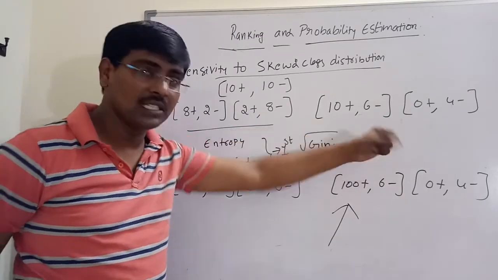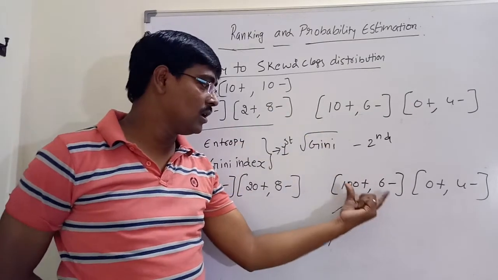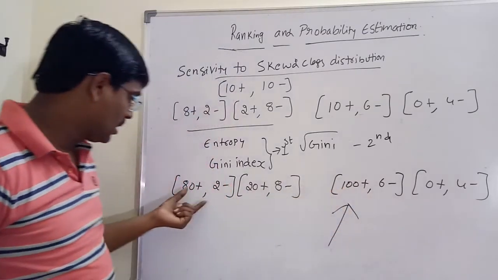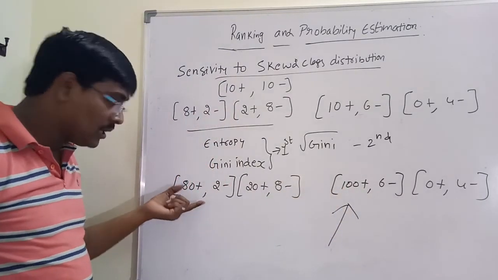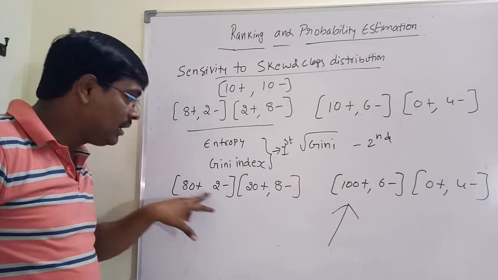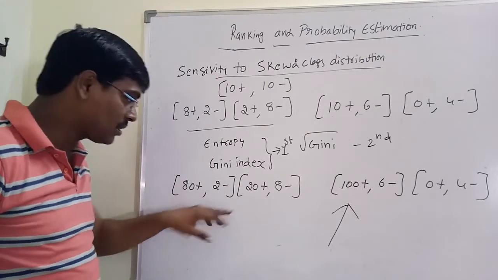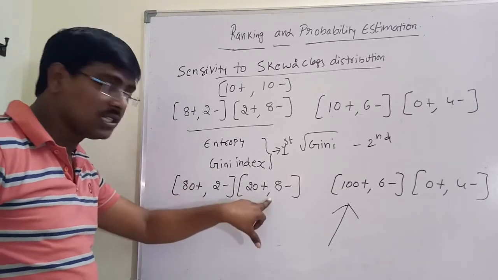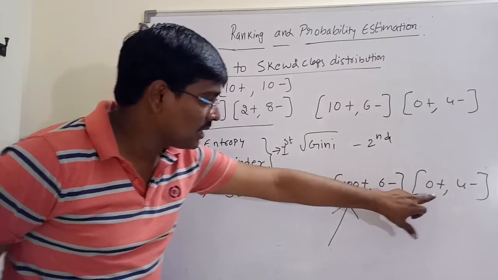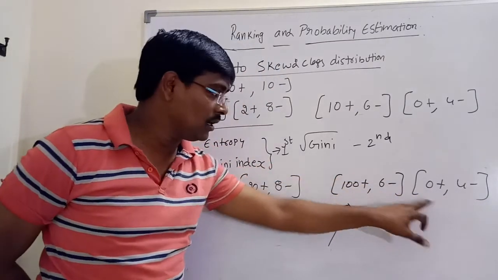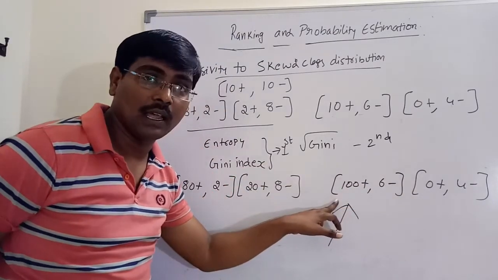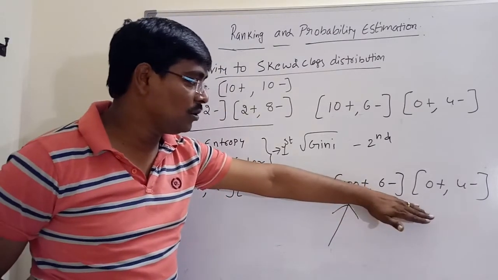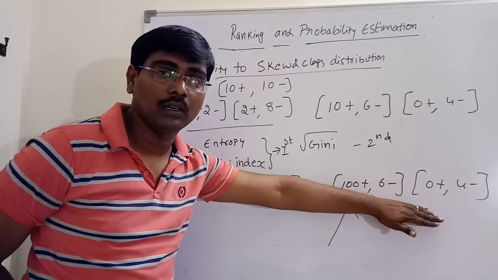Compared to 100, 6 is a very minute value. Even though 80 and 2 is also good, it leads to a problem, so I go with the second one.